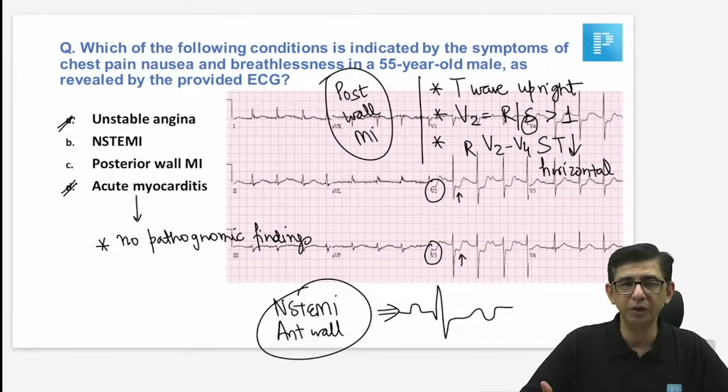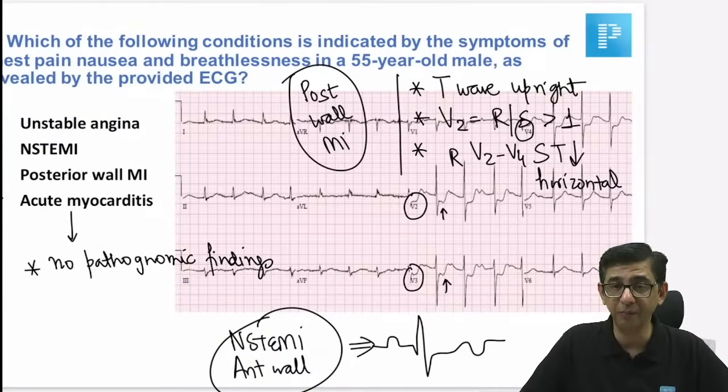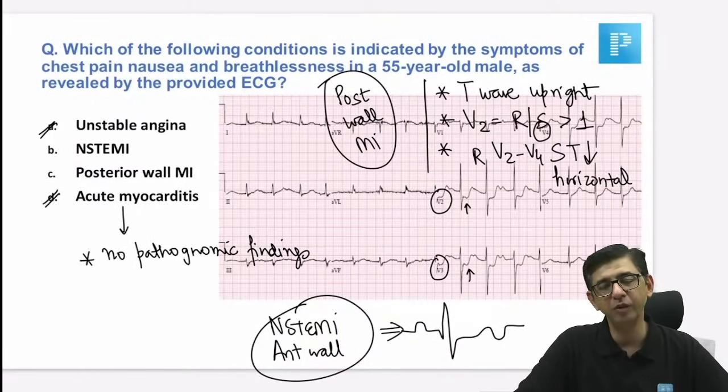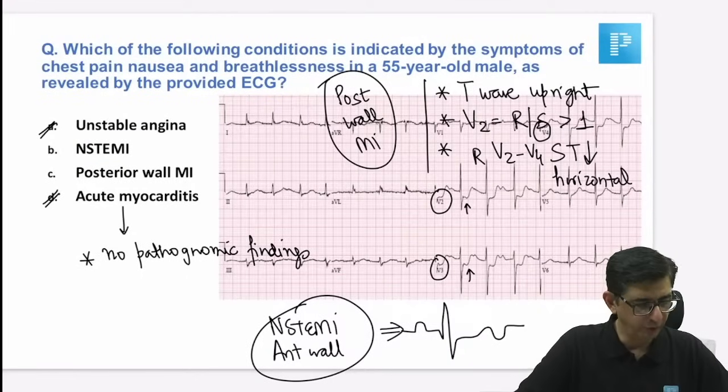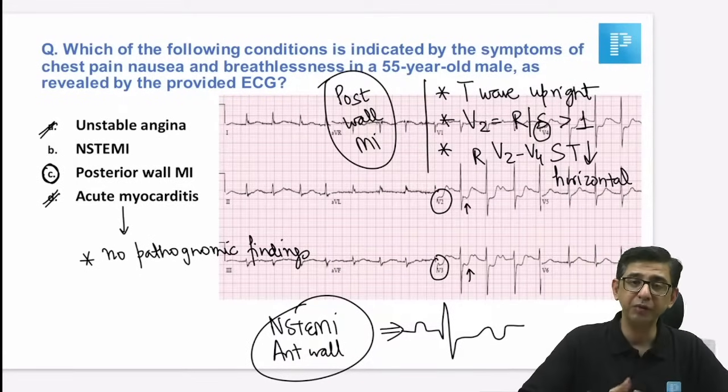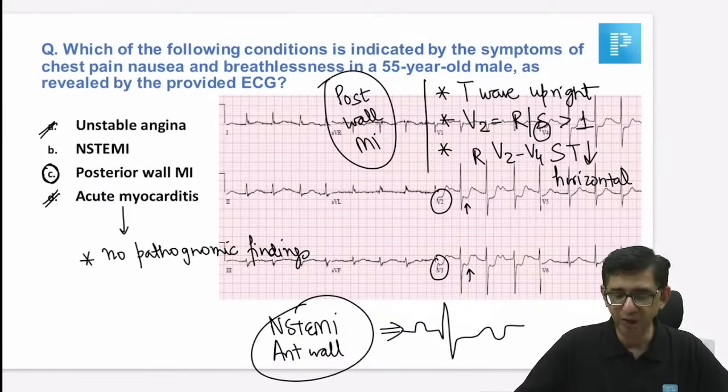Now, if it is a non-ST elevation MI, then as I've said, it should be producing a concomitant T wave inversion in the patient. But considering that these features that I mentioned, upright T waves, R wave height more than the S wave, are present, yeah, I agree, everybody wants their answer to be correct. I have gone through this stage, guys. But on the basis of the ECG that I have in front of me and the concomitant data that is mentioned, I would answer this as a case of posterior wall myocardial infarction as compared to non-ST elevation MI. If I change this ECG and I don't have these criteria present, then I'll answer this as non-ST elevation MI.